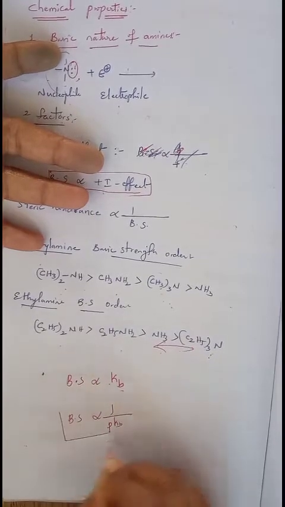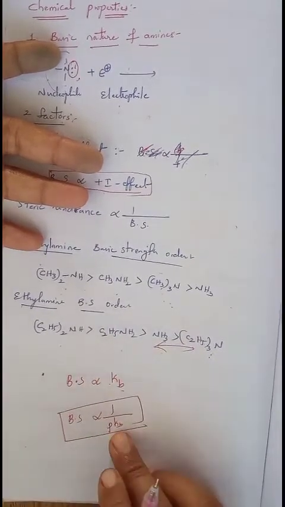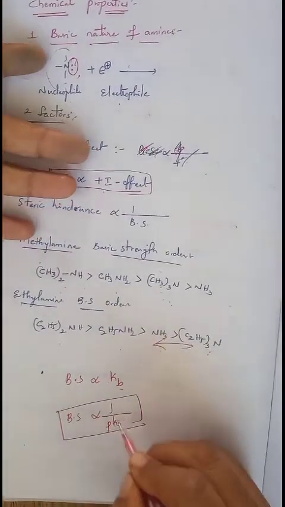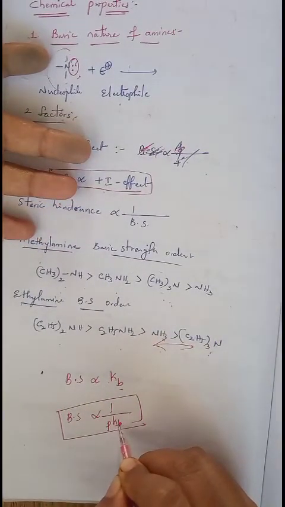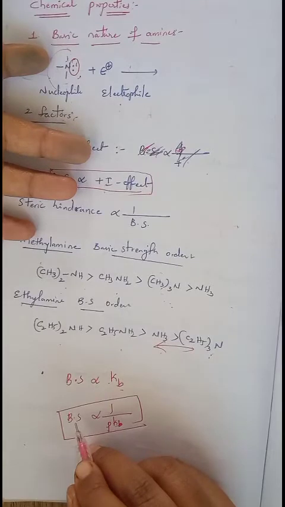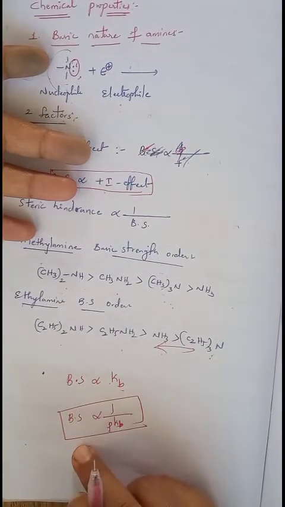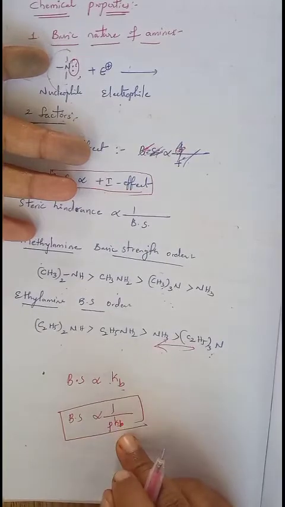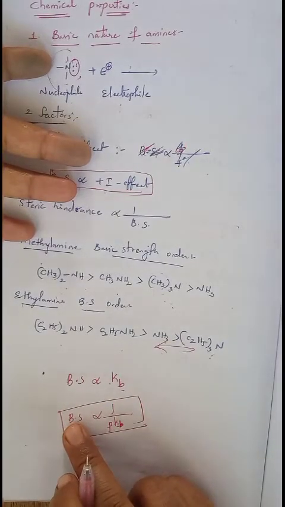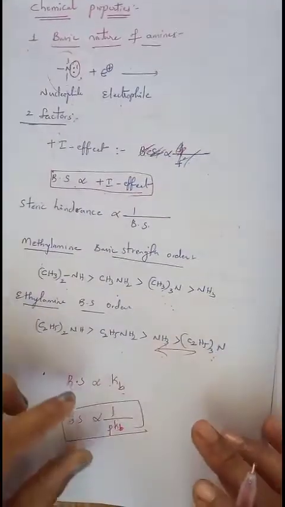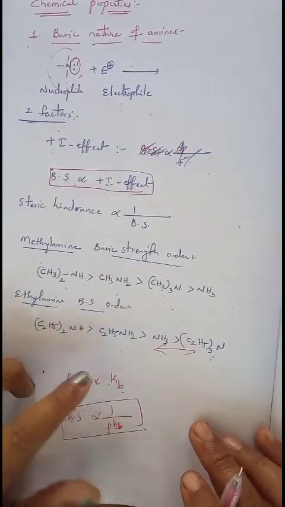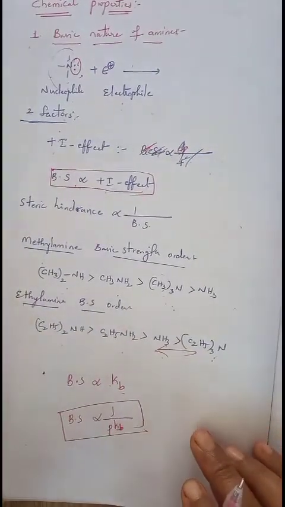Once the pKb value increases, or for any amine containing the highest pKb value, the basic strength decreases. If pKb value decreases, basic strength automatically increases. This is the relationship between basic strength and Kb and pKb values.